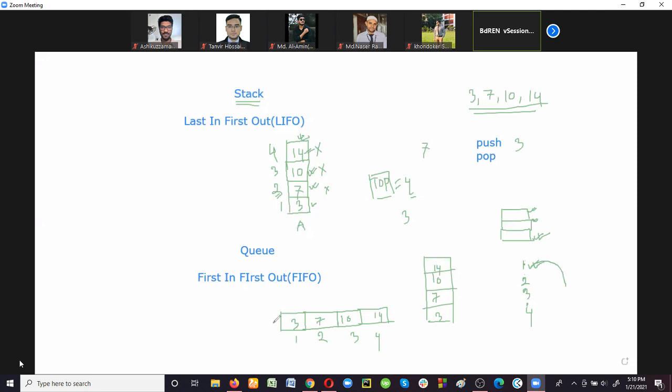This is the front end of the queue. This is the last data item, so this is the rear end of this queue. And we always insert a new item in queue in the rear end, and we have to delete the data item from the front end.